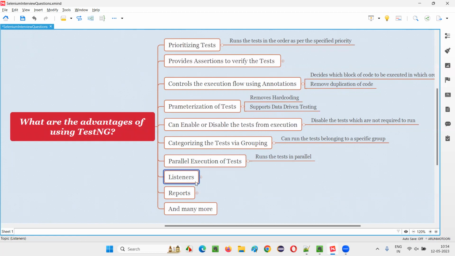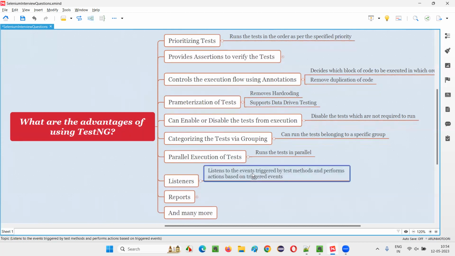Then we have listeners in TestNG. What are listeners? As the name suggests, listeners listen to the events triggered by the individual test methods. A lot of events will be fired by test methods, like the starting of the test, the ending of the test, the passing of the test, or the failure of the test, whatever it may be. Based on the events fired by the test methods, these listeners will capture those events, and accordingly we can write some programming code in the listener methods.